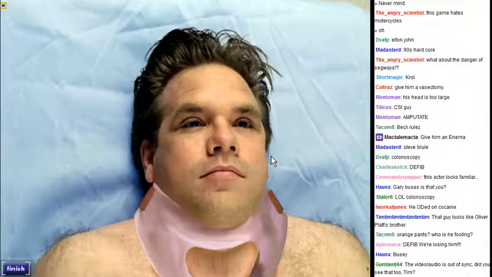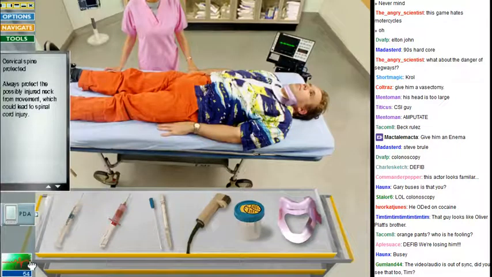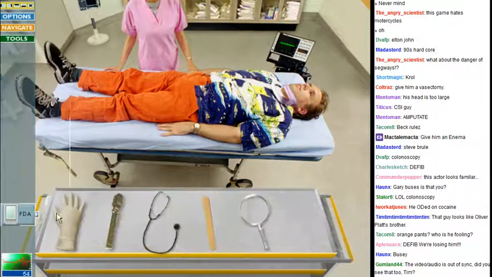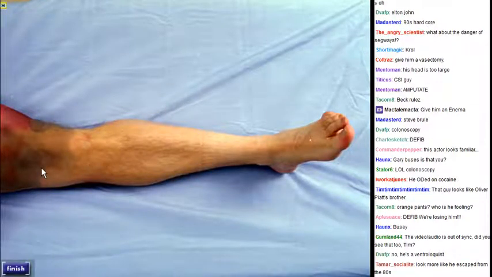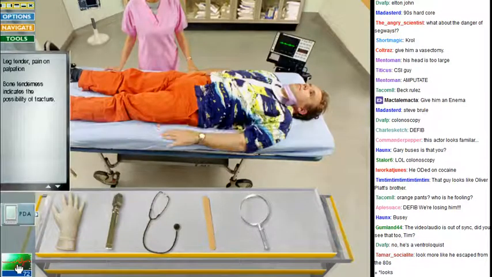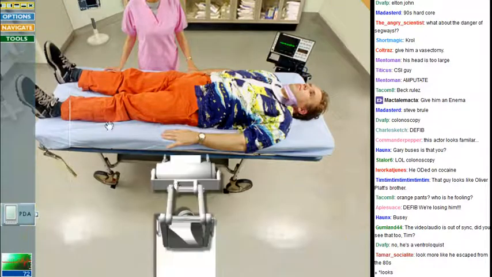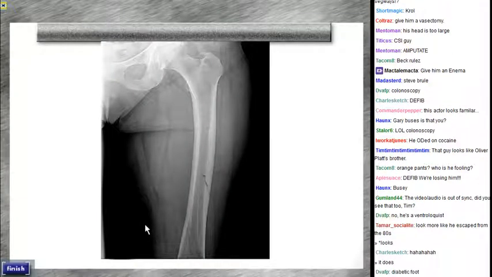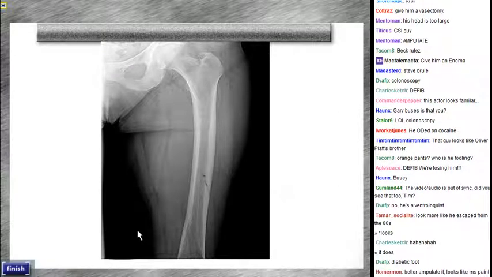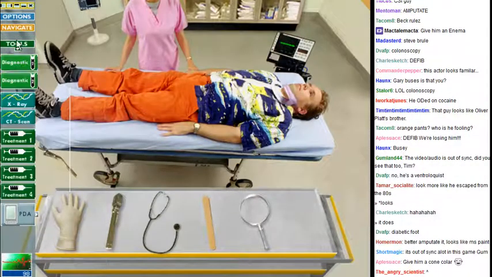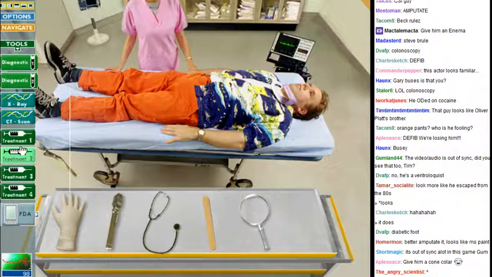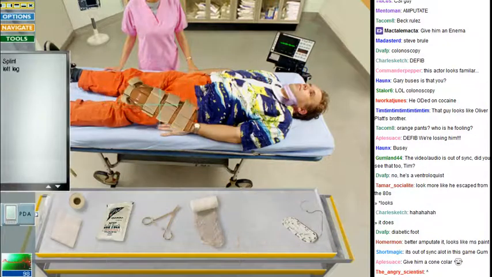Cervical collar. I feel like the people who took him into the hospital should have put the collar on, but what do I know? See, it was his leg that hurt, right? Oh. What is this? It just looked like somebody took a paintbrush tool and just dabbed it on him. Alright. Probably broke that. Yeah, go figure. The video and audio is out of sync. I don't know why. It's just sort of how this game goes. Incomplete fracture. Where is the splint? There it is. Boop.